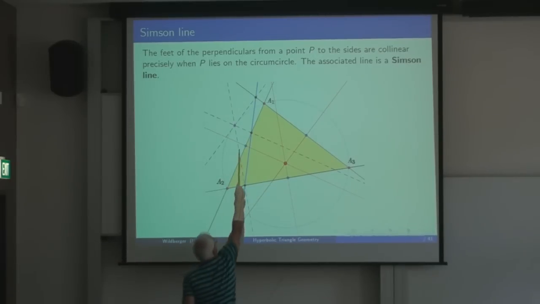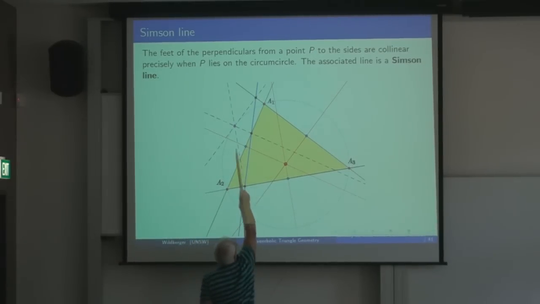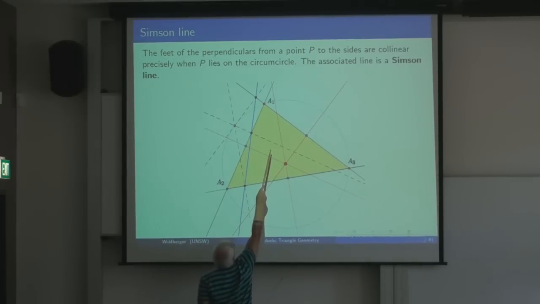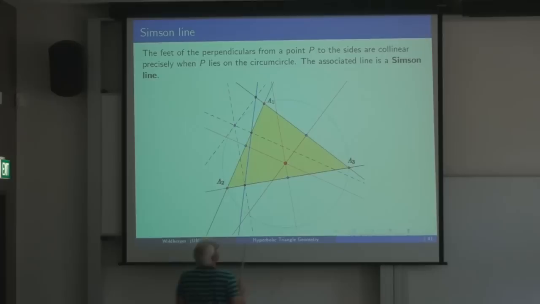So I'm dropping one perpendicular to get this point, another perpendicular to get that one, and then another perpendicular to get that one up there. Then if this point is on the circumcircle, then those 3 feet of the perpendiculars are collinear. That's sort of if and only if. So collinearity of feet of perpendiculars, if and only if the point that you're starting with is on the circumcircle. Okay, and so this is called a Simpson line in honor of the fellow who discovered it.